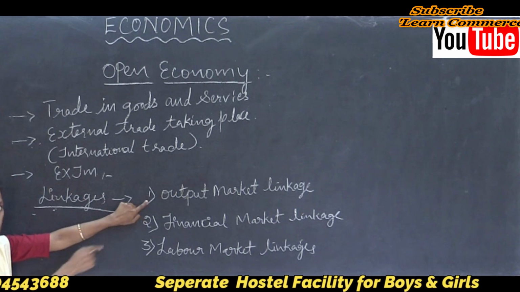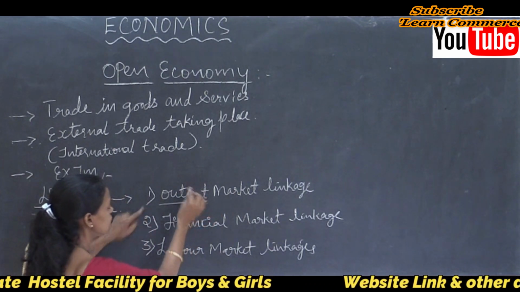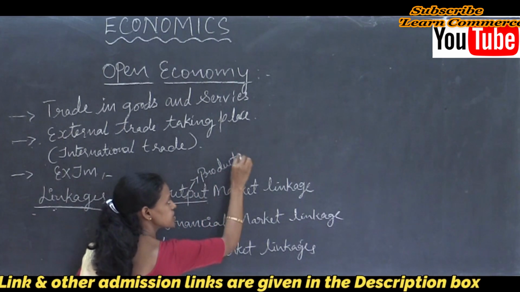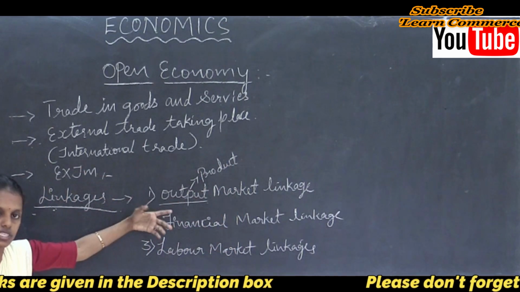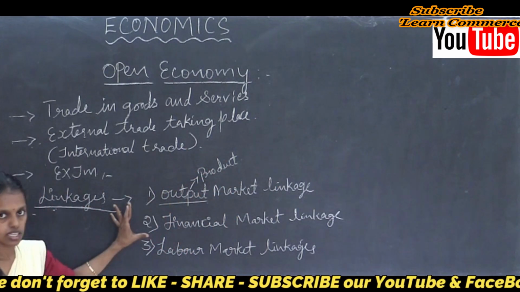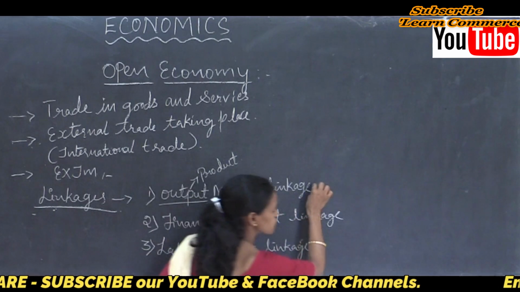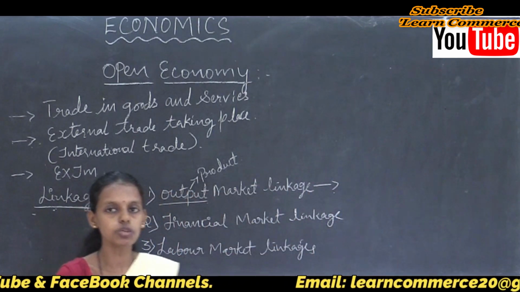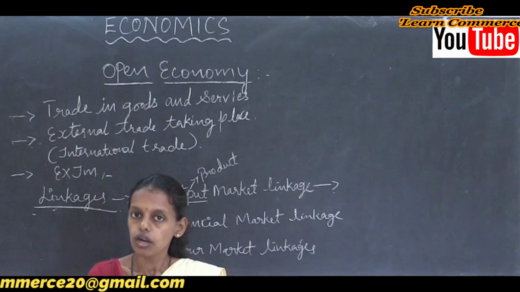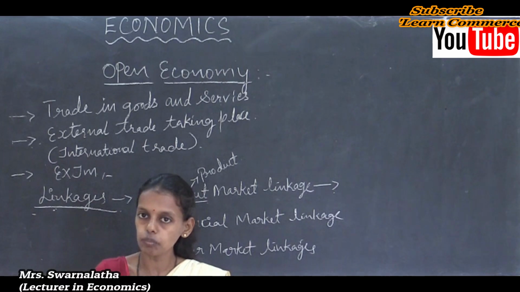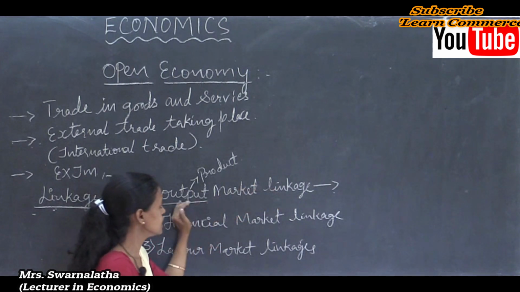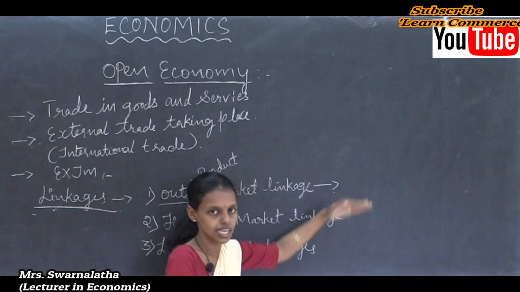First one is the output market, also said to be the product market linkage. Output or product produced in a country is exported and imported. So it is also said to be the output market linkage or product market linkage. What is this output market linkage? Consumers and producers exporting or importing goods and services with the rest of the world is said to be the output or product market linkage.